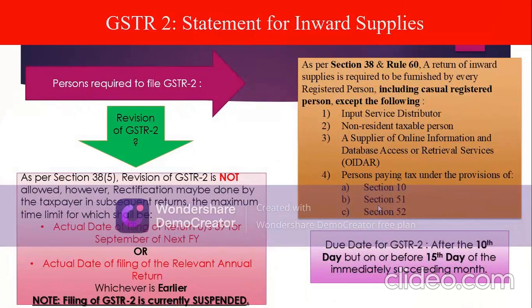Now again, what does the term inward supply exactly mean? It has been defined under section 2 clause 67. However, it may be enough for us to understand that the term inward supply basically refers to purchase of goods and services. Now who all are required to file GSTR2? The same has been answered by section 38 and rule 60, and the persons who are required to file GSTR2, including the persons who are exempted, are exactly the same as that for GSTR1.